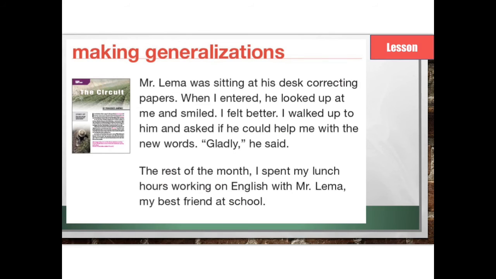As I read this next passage, think about making as many valid generalizations as you can. Try to come up with multiple generalizations.